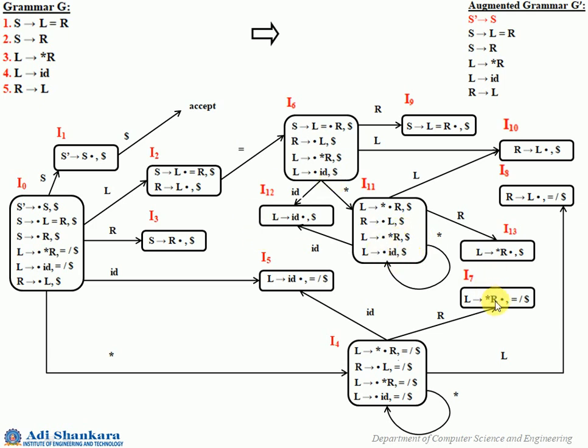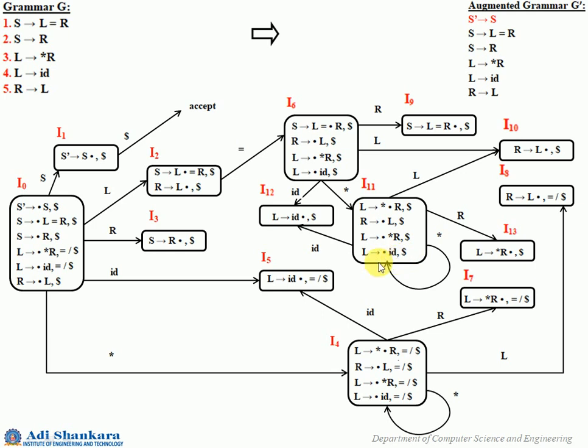As we have already seen, in I7 and I13 you have a similar set of LR0 part, and the lookahead part is different. Here you have dollar, and here you have equal to and dollar. Similarly in I4 and I11 you have all the items. So you have to just be careful.